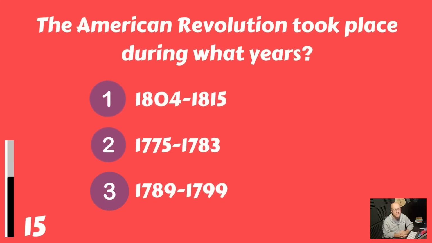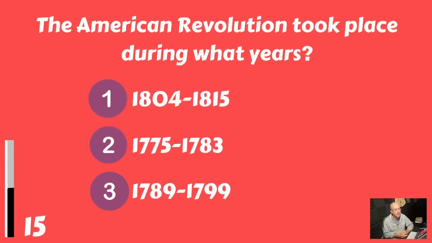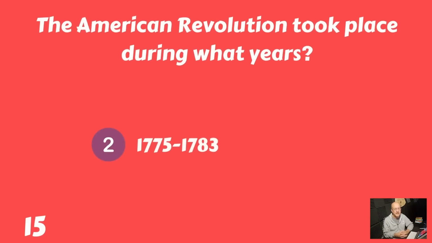The American Revolution took place during what years? 1804 to 1815, 1775 to 1783, or 1789 to 1799? And that would be the years 1775 to 1783.